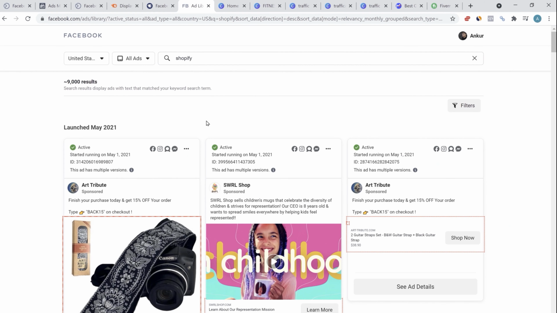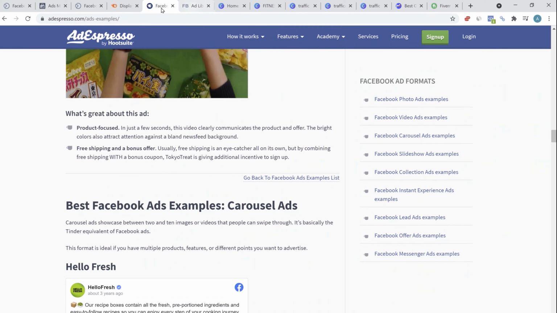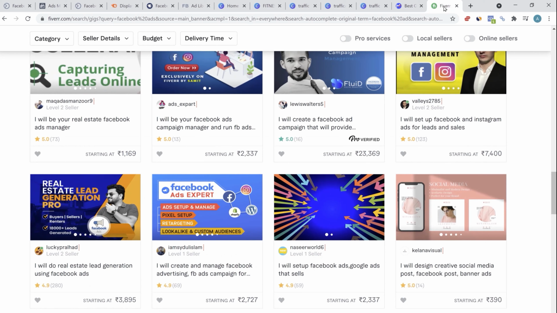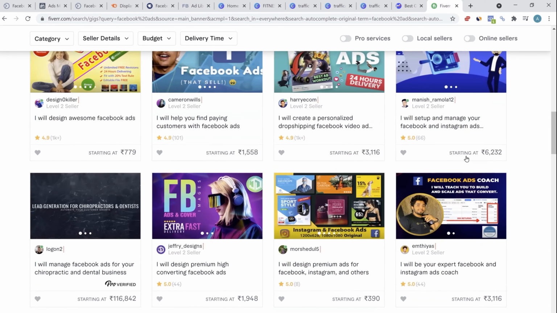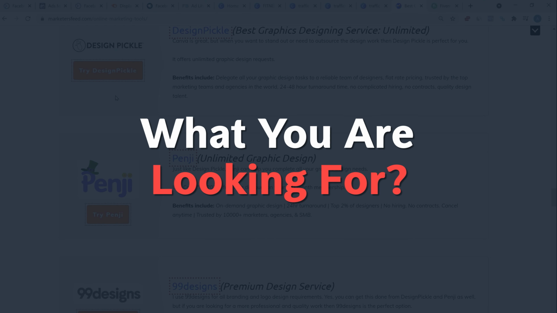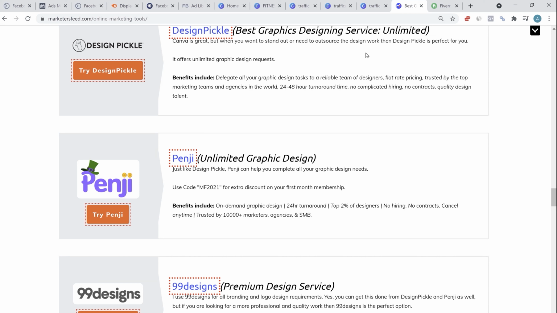Also, if you have some inspiration from Facebook ad library or AdExpress, the link that I gave you, then you might have some ideas about the ad that you're creating. Give the assets like graphics, videos to the Facebook ad guy you hire here or anyone from 99 Designs, Penji or Design Pickle. Give them the assets, give them your vision, what you are looking for, and then they can create the ad for you. So whatever way you like, either creating the ad yourself or hiring someone, you can create the ad.